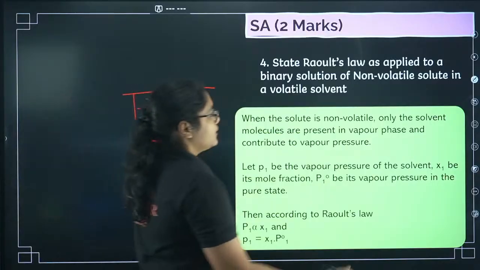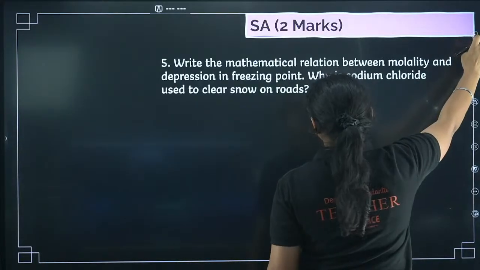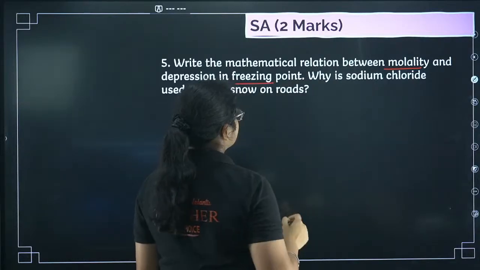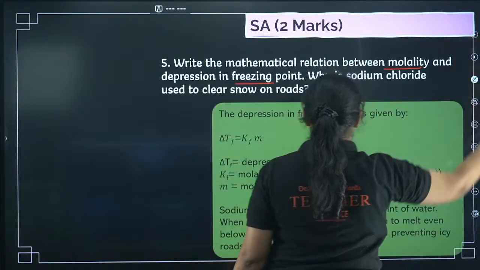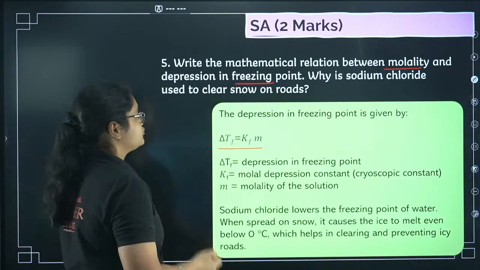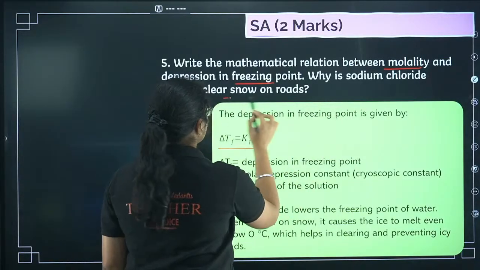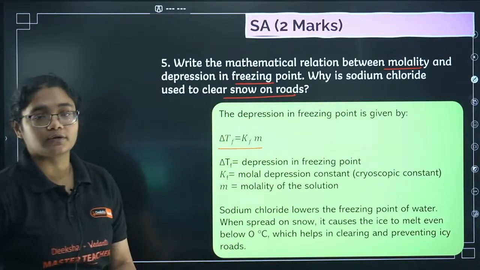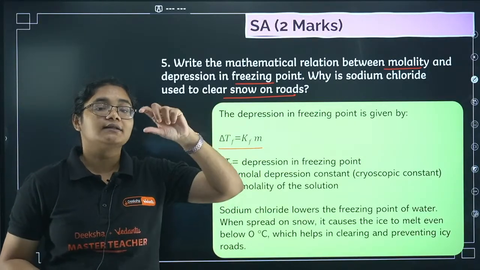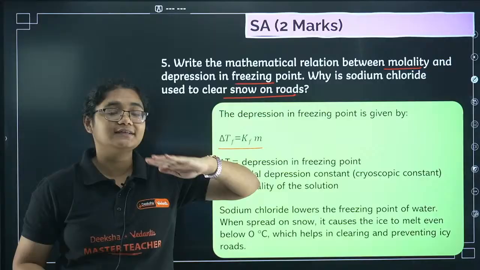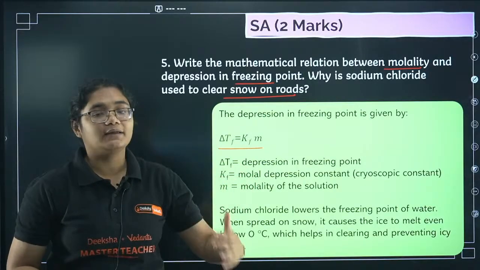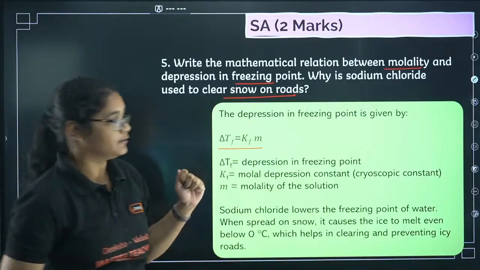Okay. Next, write the mathematical relation between molality and depression in freezing point. So molality and depression in freezing point: delta TF is equal to KF into m. All the terms you should be mentioning. Why is sodium chloride used to clear the snow on the roads? When you add some sodium chloride, the melting point decreases, so the ice can no longer be solid at that temperature. So it also melts and immediately the road is cleared here.